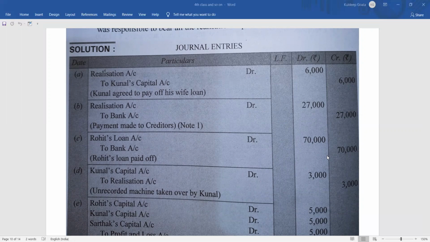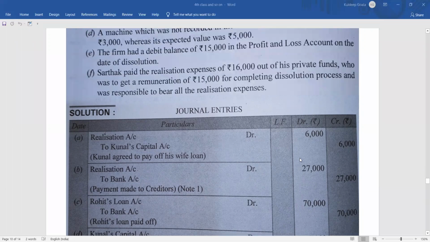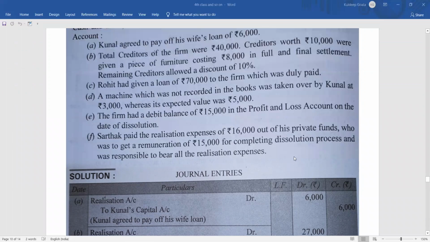Rohit's loan account is debited because Rohit's loan was a credit. Earlier it was a liability, a credit. Now you have to close it by debiting. So Rohit's loan account debit 70,000 to bank account 70,000.